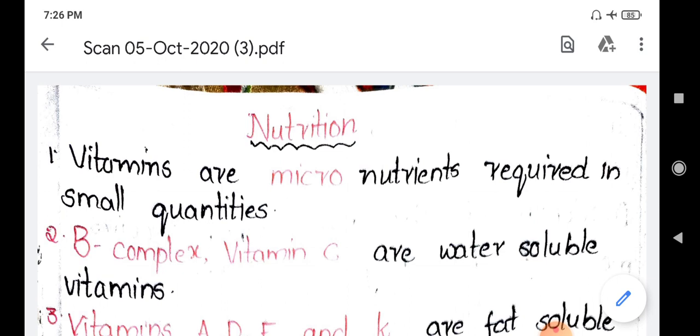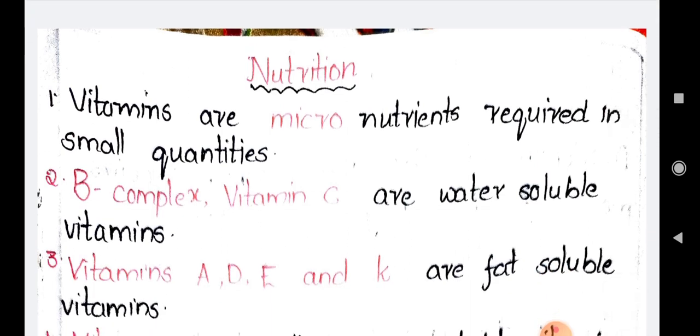Here, the bits are given related to the topic vitamins. We know what vitamins are. These are called micronutrients, which we can't synthesize in our body. Only certain types of vitamins can be synthesized in our body, but most of them we have to take through the food we eat. These vitamins are called protective foods because they are helpful in protecting our body from diseases, or if a disease attacks the body, then if vitamins are taken immediately, they will provide some immunity to fight against the microorganisms.